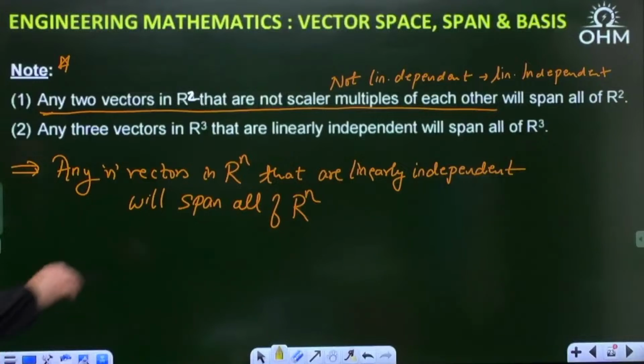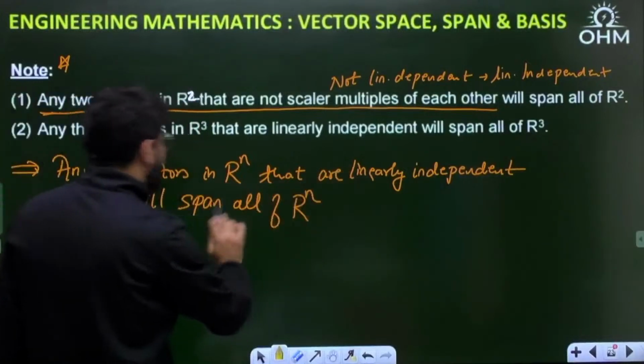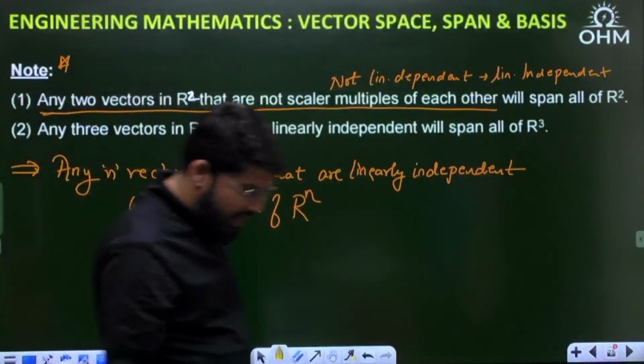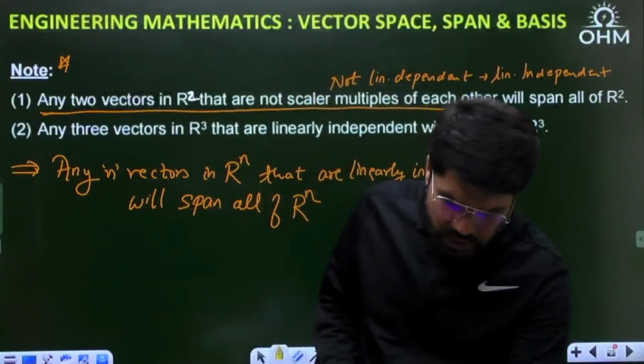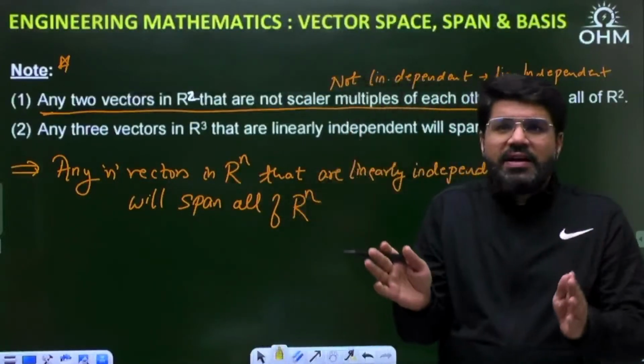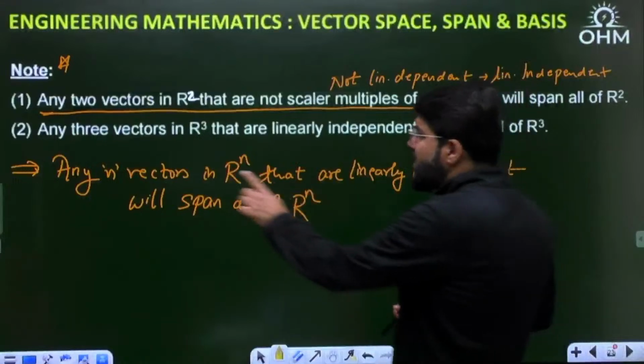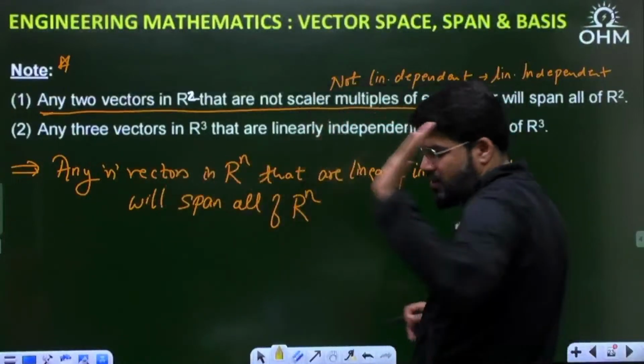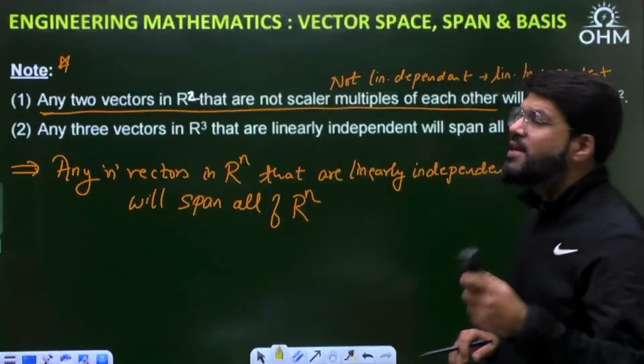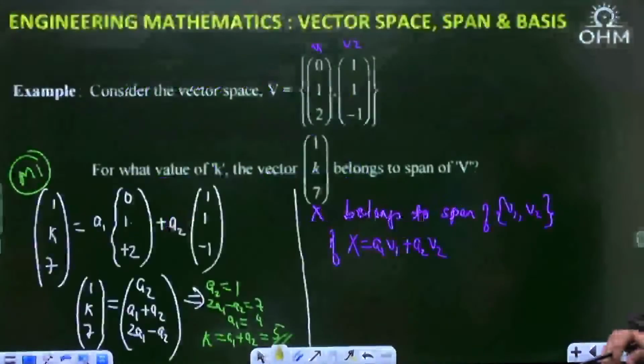Any n vectors in Rn that are linearly independent will span all of Rn. That means to span a vector space Rn, you need n independent vectors in Rn. But how do you identify whether any given vectors are dependent or independent?